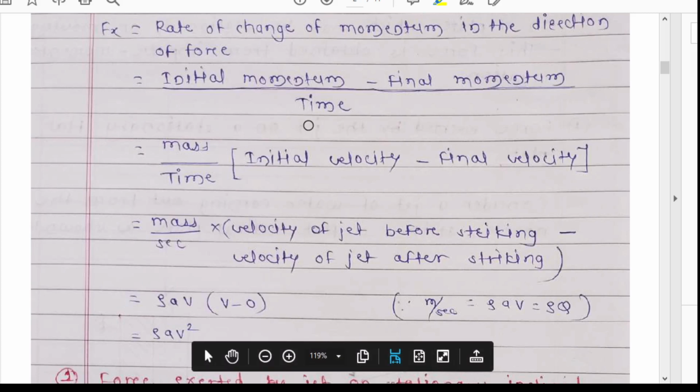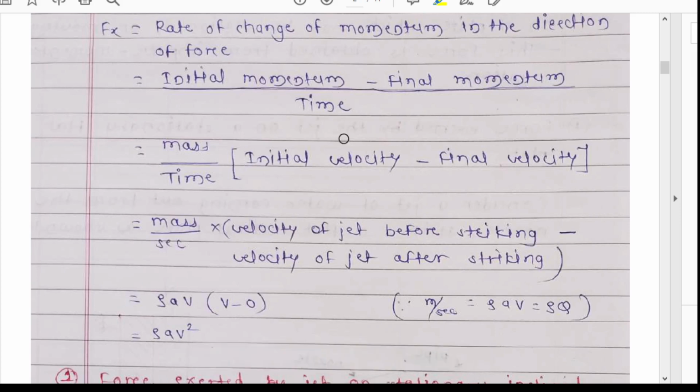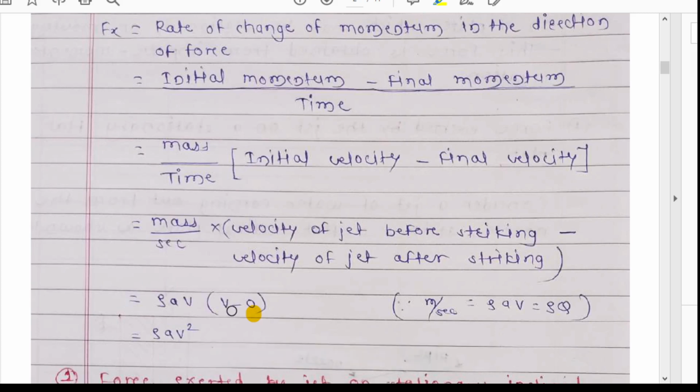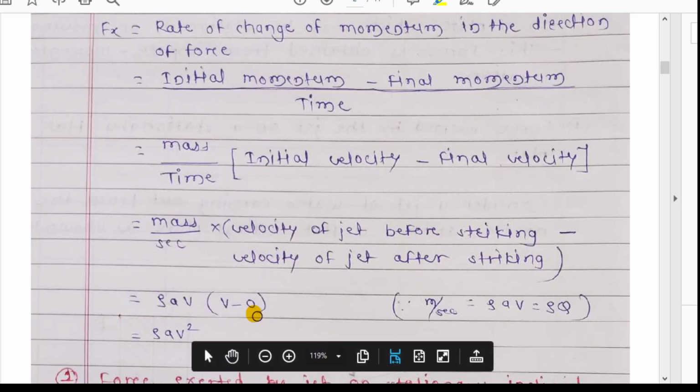Now this is in the direction of the jet. So the velocity of jet after striking in that direction will be 0, so here I have written it as 0. And the velocity of jet before striking is v, as I have shown in that diagram. Velocity of jet before striking is v, and after striking it is 0 in that direction.